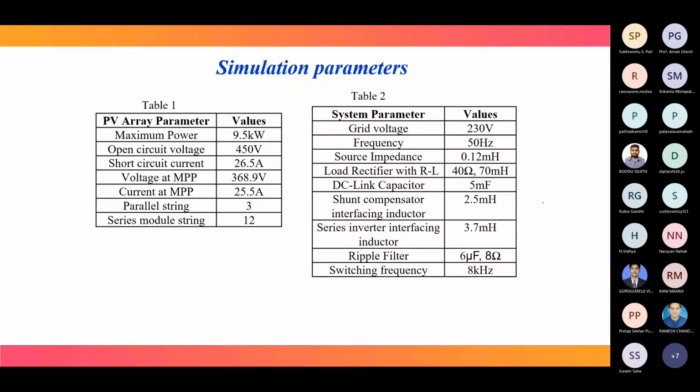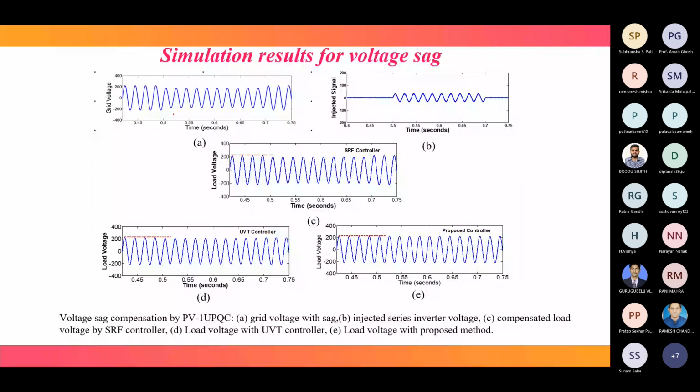Now coming to results. Simulation results for voltage sag. See here, voltage sag is created between 0.5 and 0.7. Voltage sag is created over this portion, and the algorithm is applied with all these three techniques.